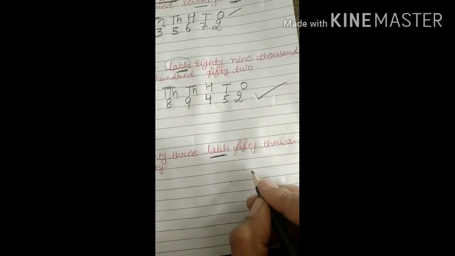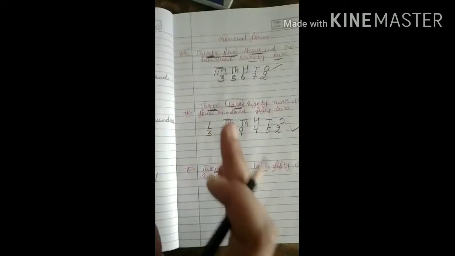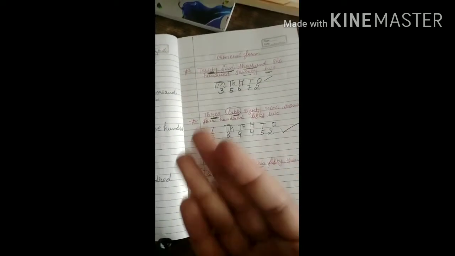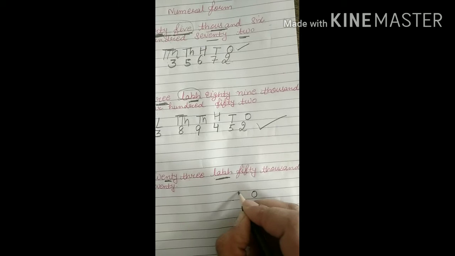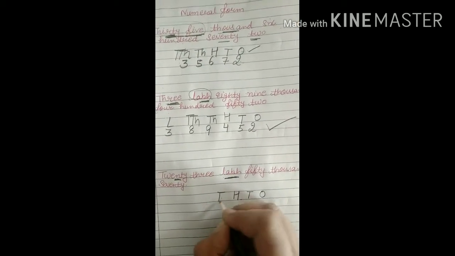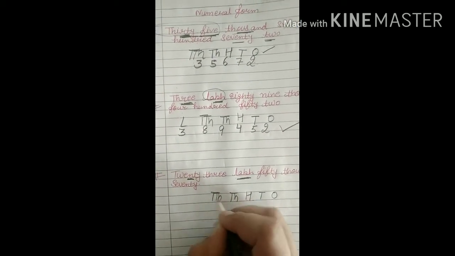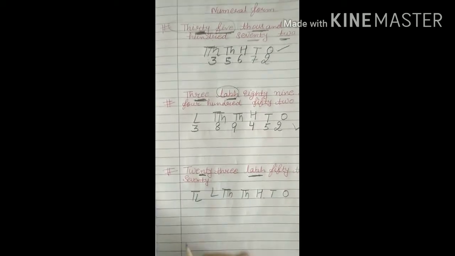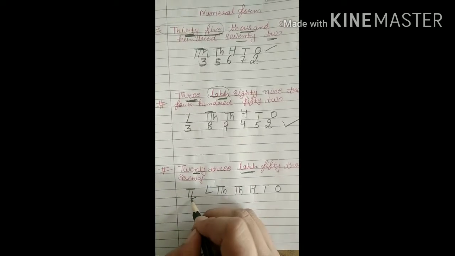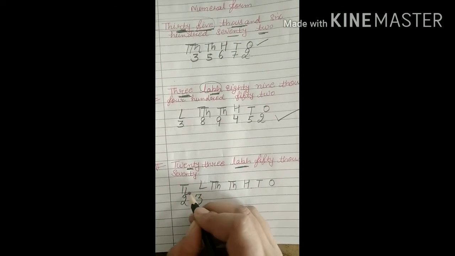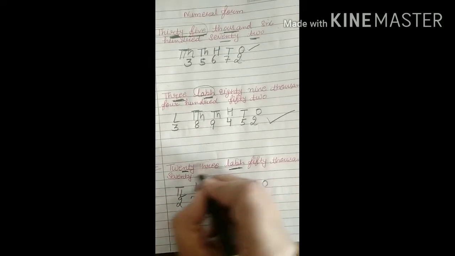Next here you can see 23 lakh. Lakh place, so we have to write up to the lakh. But only the lakh, or up to the 10 lakh? Here you can see 20, means the tens place is also there, like tens, 20, 30, 40, 50. So we will write up to the 10 lakh: ones, tens, 100, 1000, 10,000, lakh and 10 lakh. So can we start to write? 23 lakh. Lakh place finished, cut.